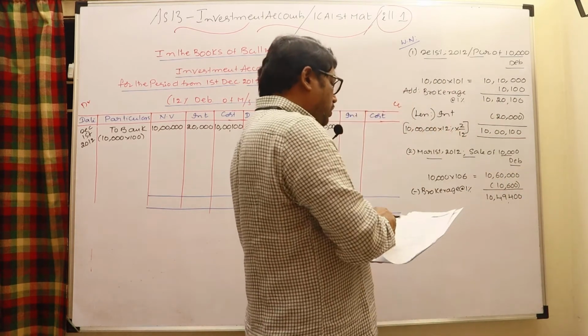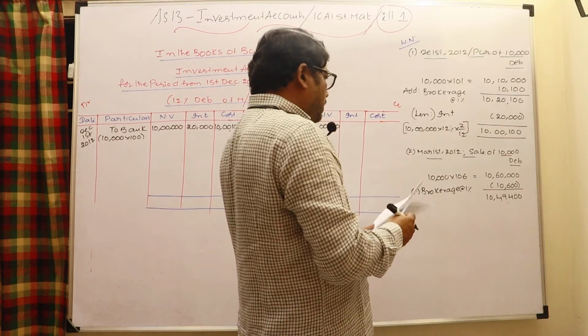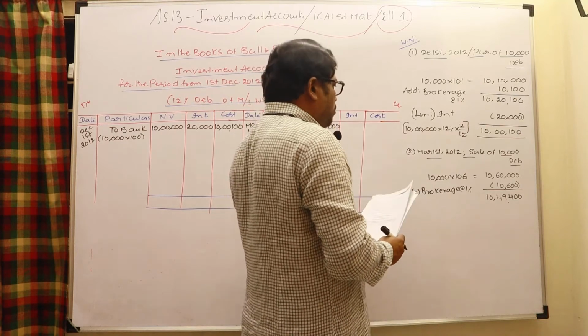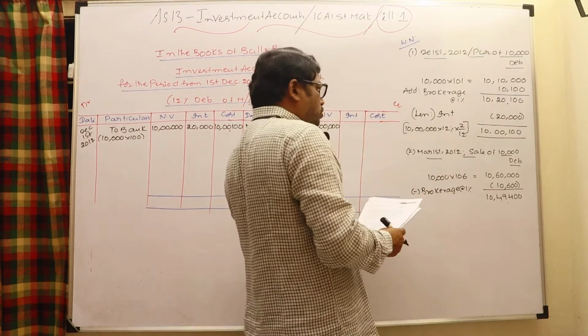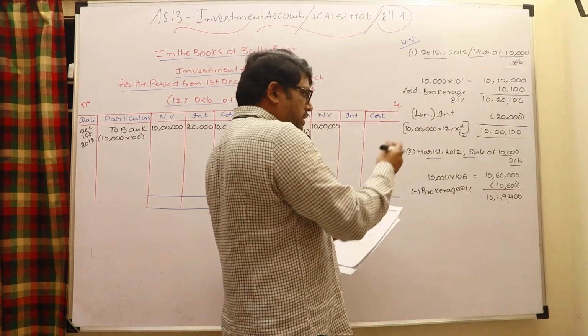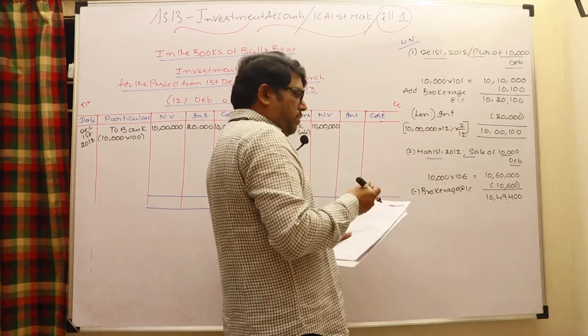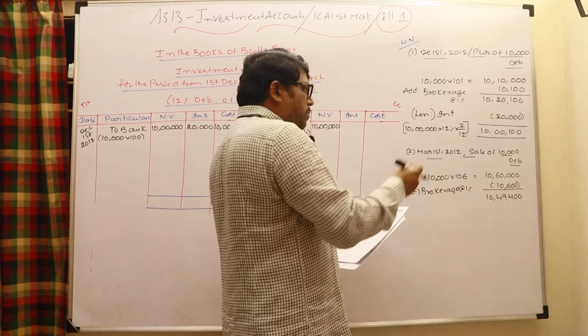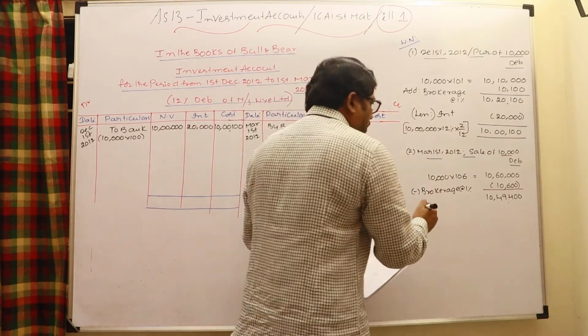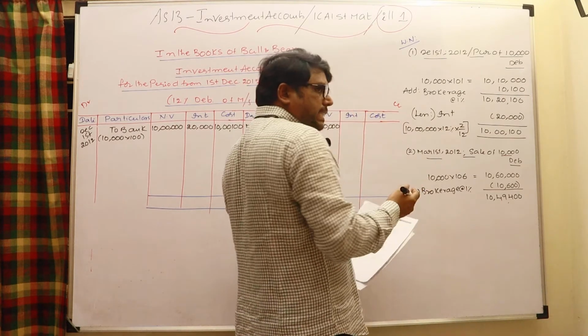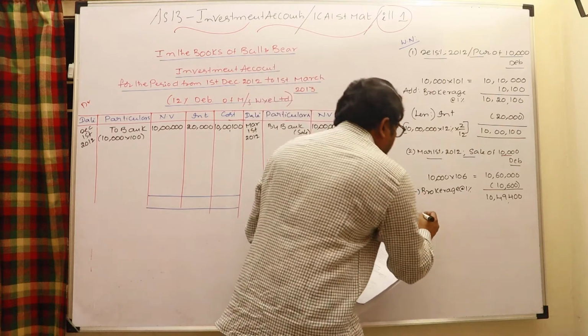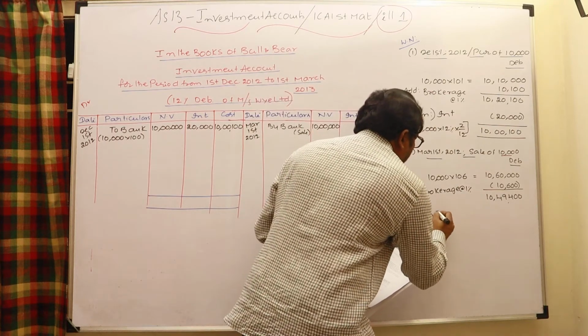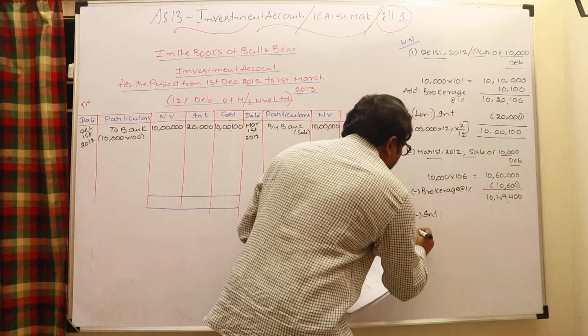10 lakhs, 49,400. Okay, then interest is to be calculated. It is also mentioned cum-interest while selling this. This is the amount I am receiving, but it includes the element of interest also. That interest is to be removed, and the remaining amount I can say is received towards cost of investment. So it is cum-interest. Interest is to be calculated in this manner.